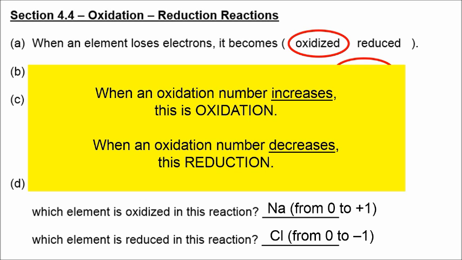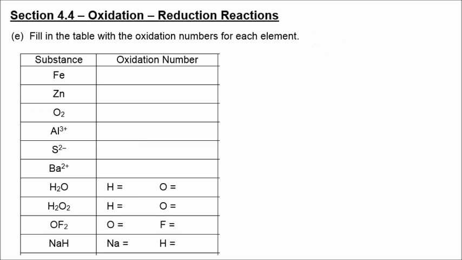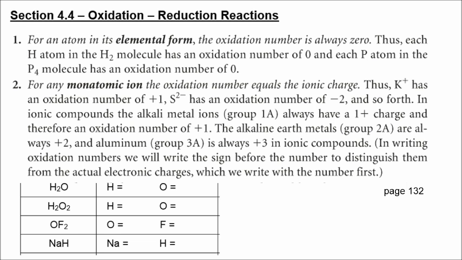Let's take a look at this general rule. When the oxidation number increases, we call that oxidation. When the oxidation number decreases, that is called reduction. Now we have a table in which we have to fill in oxidation numbers for each element. Let me call your attention to page 132, and there are some rules for assigning oxidation numbers for various elements and various compounds.